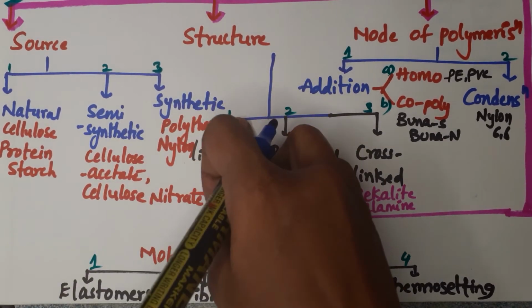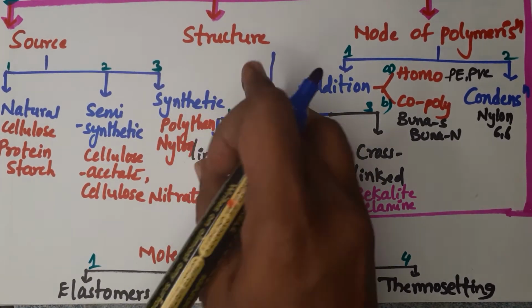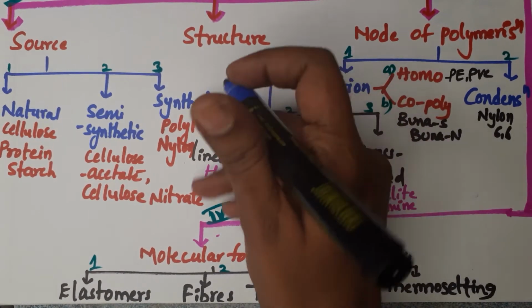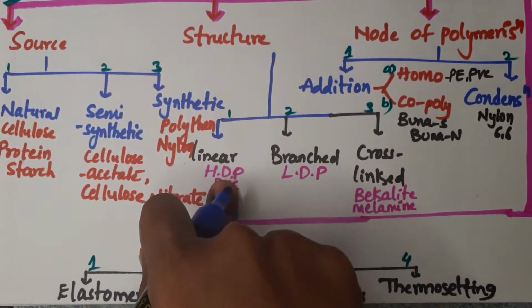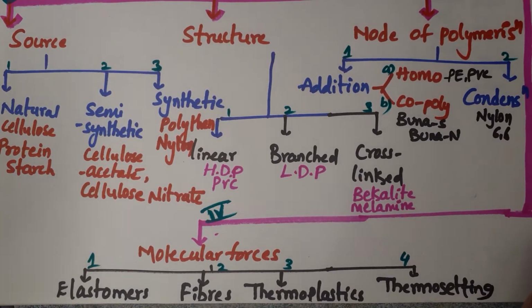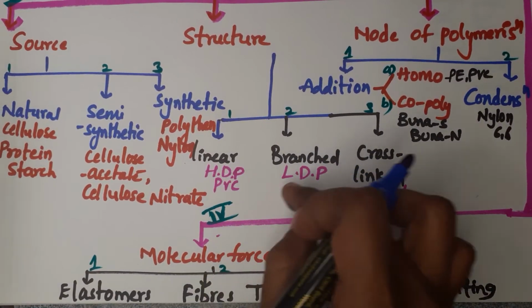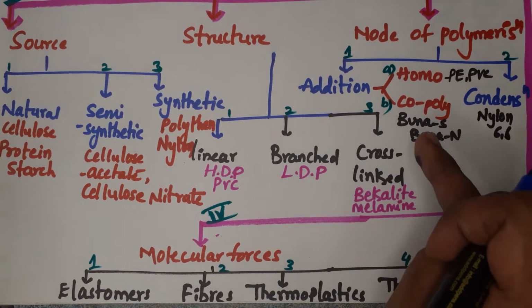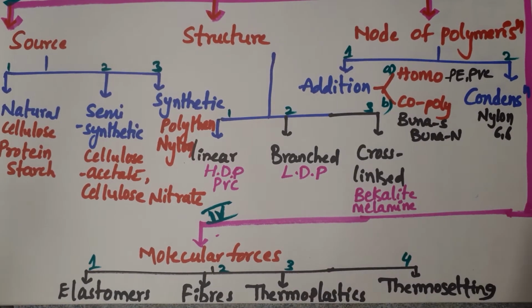And next one is synthetic. Simply, they are man-made. The man-made polymers are called synthetic polymers, and they are prepared in the laboratory. For example, polythene, nylon. Okay, now moving to the second one, structural polymers. Based on the structure, we categorize polymers into three types: linear polymers, branched polymers, cross-linked polymers. Okay, one by one we can discuss.